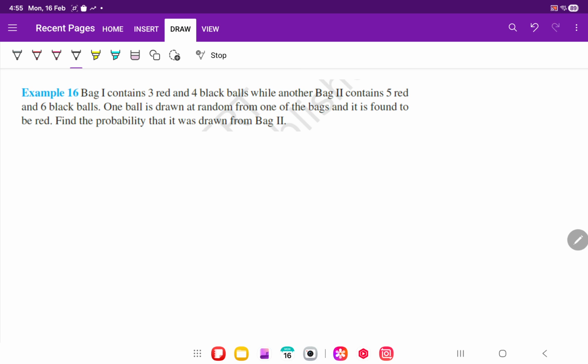So let us see example 16. This is a typical example of Bayes theorem. You will see, without using Bayes we cannot solve it. So let us see how to do it.